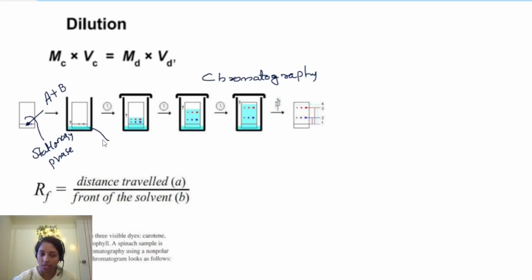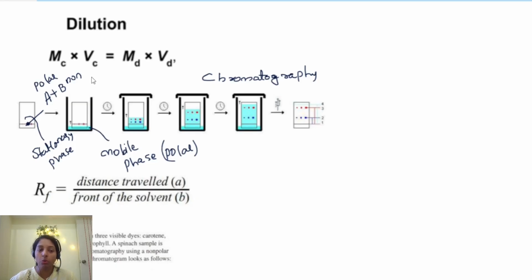First one is the stationary phase and the second one is called the mobile phase. So you have to dip it into this solvent-containing beaker. So that solvent will move upward. What happened? Suppose this mobile phase is polar, then A is also polar and B is non-polar.